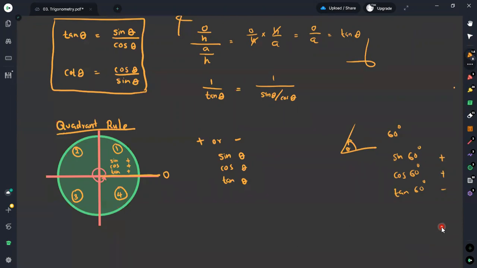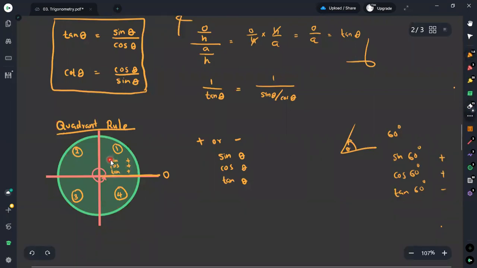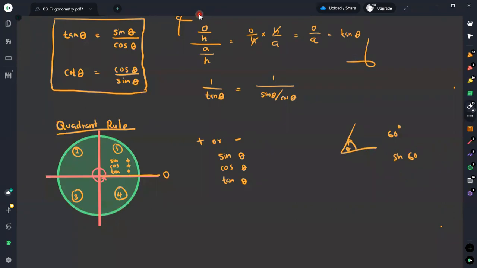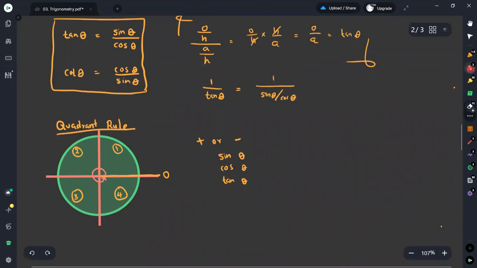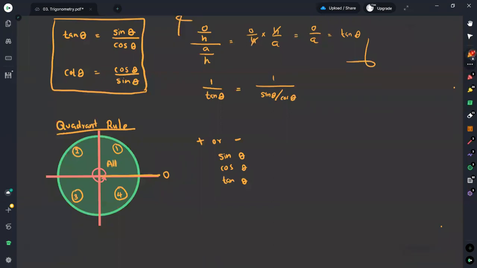Therefore, instead of writing sine as plus, cosine as plus, and tangent as plus, we tend to say that all are plus signs. Rather than saying them separately as plus signs, we simply say that all are having plus signs. That is why we are saying it as the "all" as the plus.